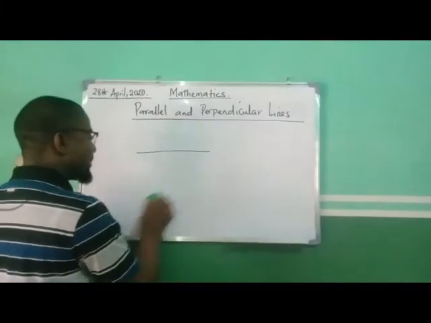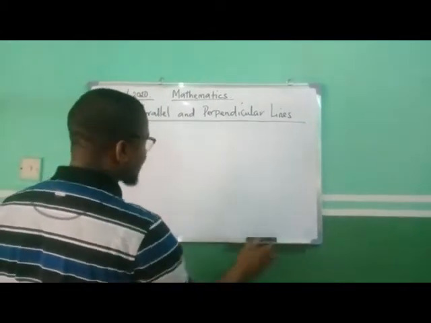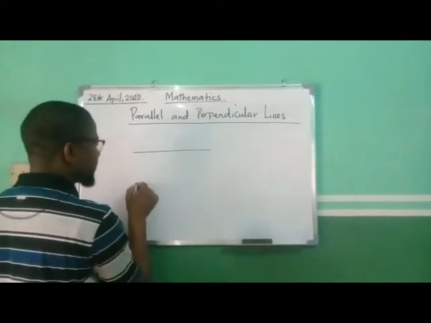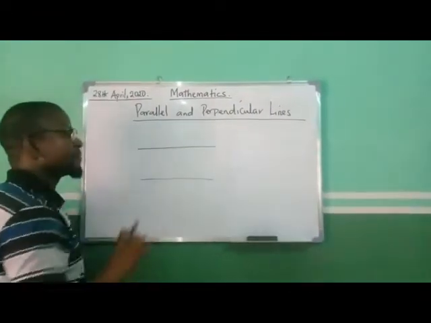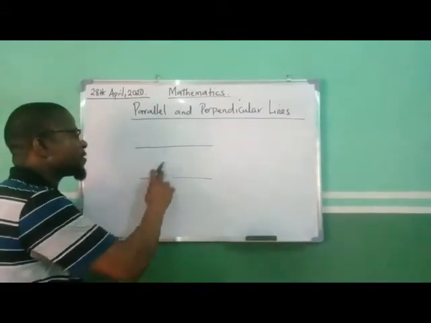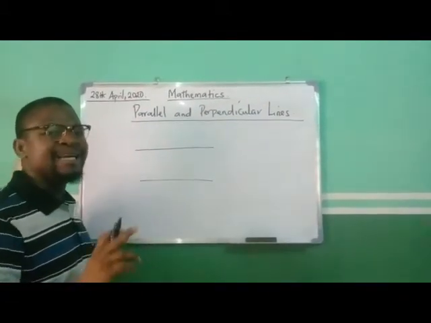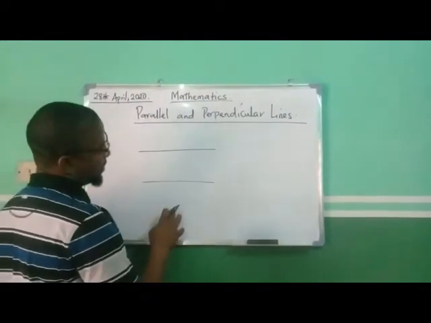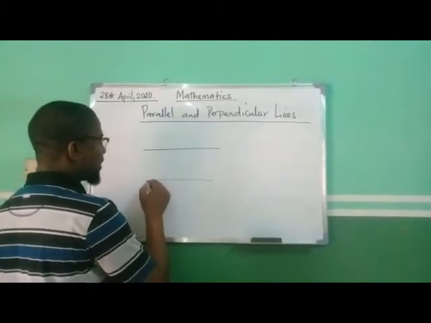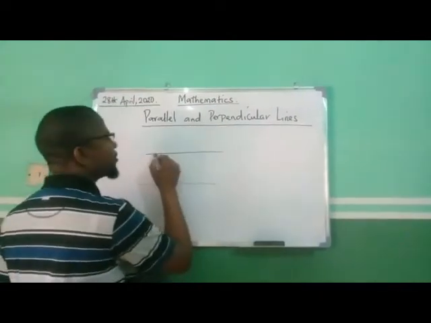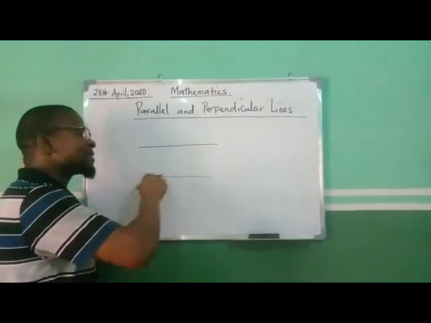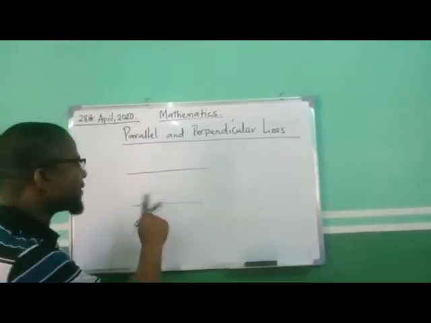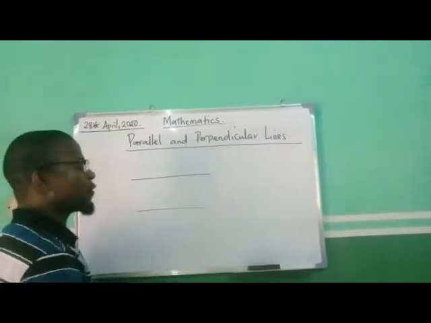Now, this brings me to the meaning of parallel line. A parallel line is a pair of lines which are continuous in their direction and have the same magnitude of space in between at any point within the lines. What am I saying? If these are parallel lines, for example, you realize that this line continues straight, this line continues straight. Let me tell you, as far as these lines are drawn straight, no matter how long they are drawn, they will never intersect. Okay? Now, these are what we call parallel lines.